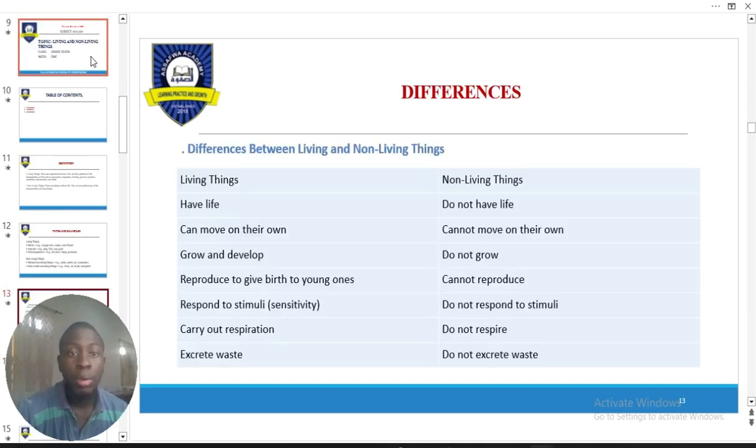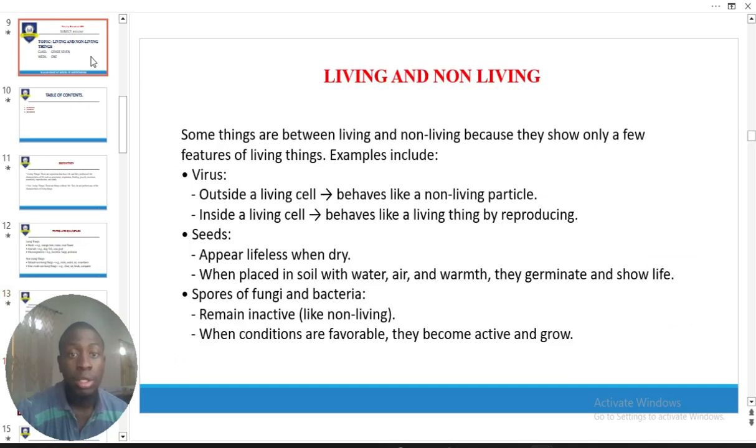Now we talk about the differences. If you can remember your characteristics of life, you can simply tell the differences. Because we are just revising, I will not go into details. I've already explained this to you. As we have said earlier, we have things that behave as living things and non-living things, right? That means based on the environment.